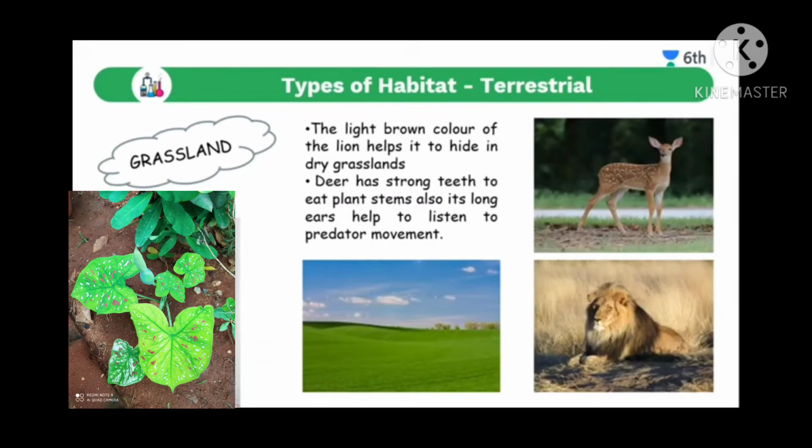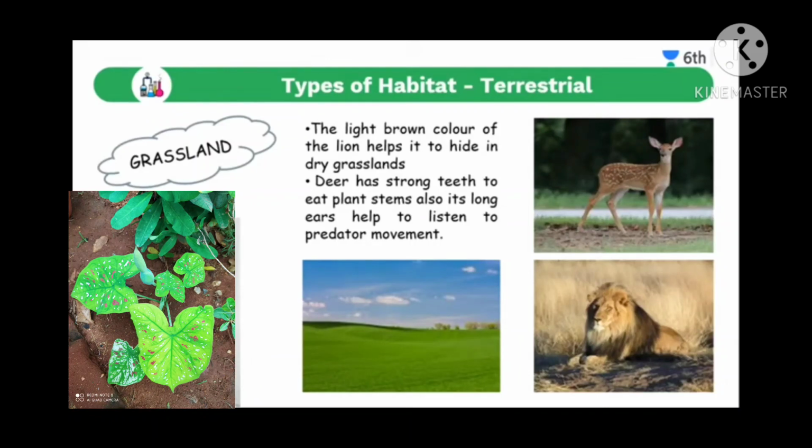Okay, and also these animals have adapted themselves to live in this grassland area by having a light color which resembles grass, and they hide in the grass to escape from their enemies. Okay, this is all about the habitats, meaning terrestrial habitat.